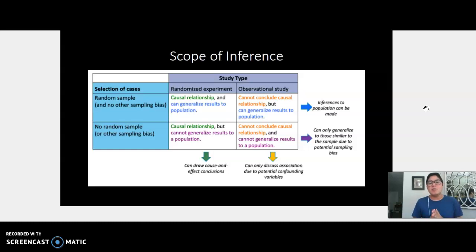And you'll see there in the bottom rows, the same thing happens. If you do not have random sampling, you cannot generalize to a population. You can only generalize to those that are similar to those that are in your study. And then same thing here. If you have a randomized experiment, no random sampling, you can determine causal relationships.